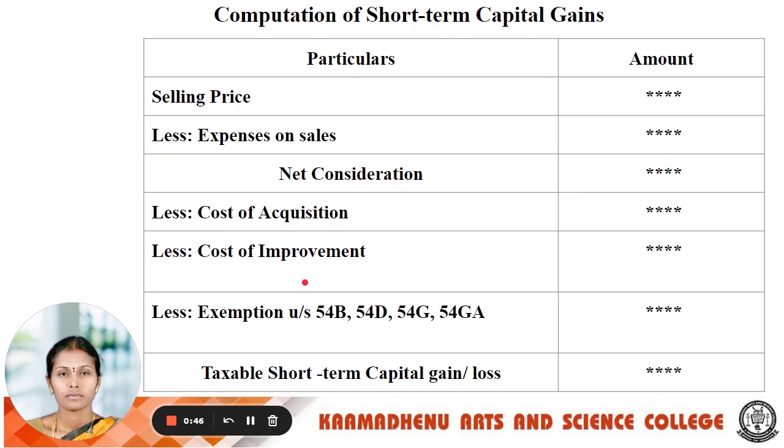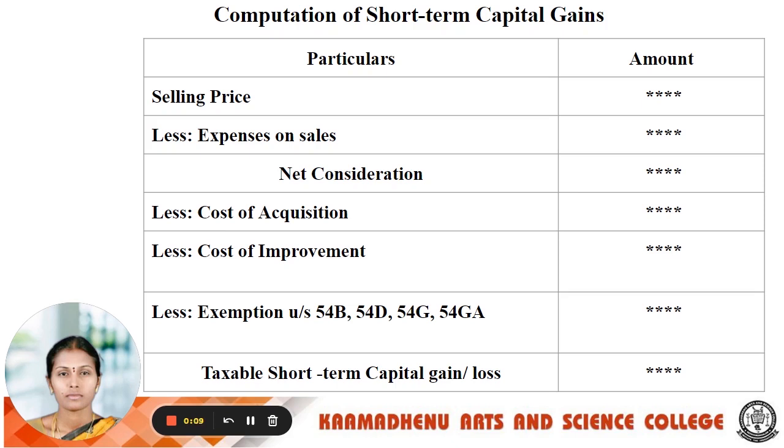After the cost of acquisition and the cost of improvement are deducted, next we have some exemptions in capital gain under sections 54B, 54D, 54G, 54GA. Those are the exemptions for fully exempted incomes for short-term capital gains. 54B is related to agricultural land, and 54G and 54GA are related to the transfer of capital assets and reinvestment in new assets. That is called exemptions.